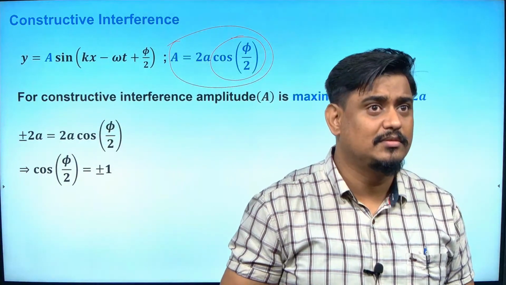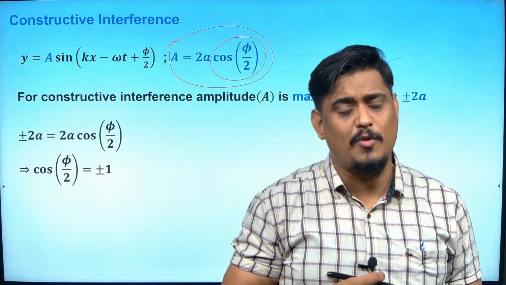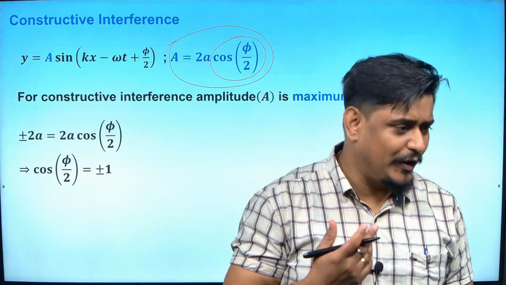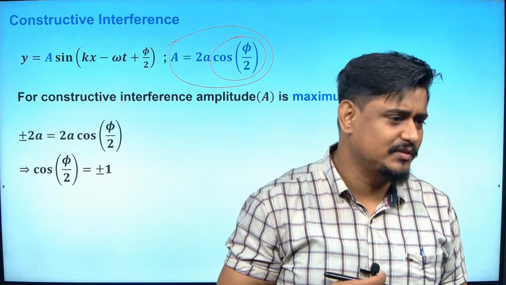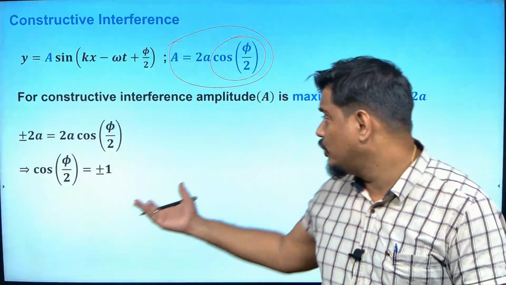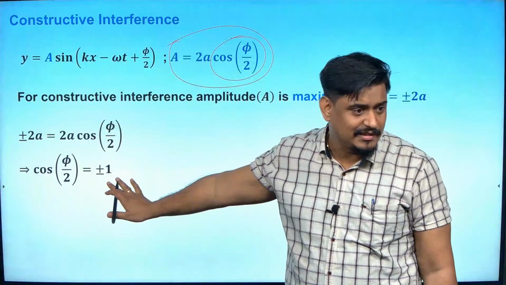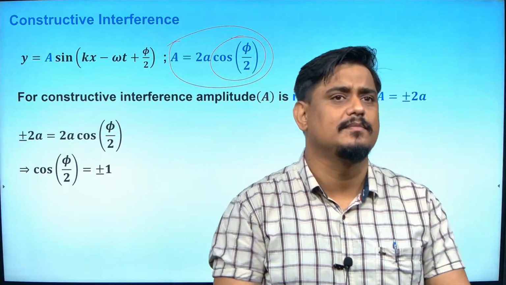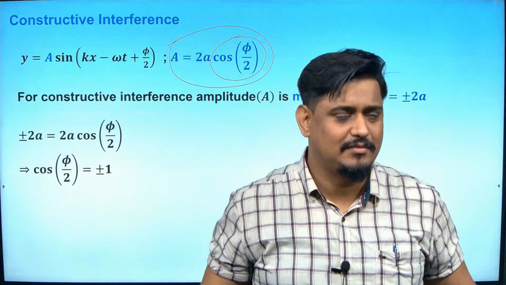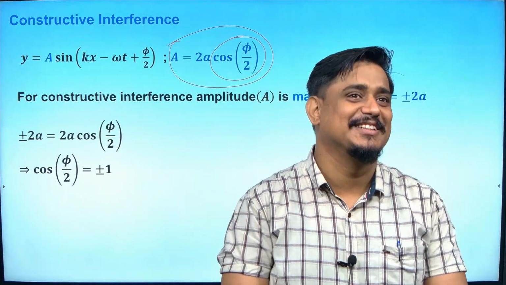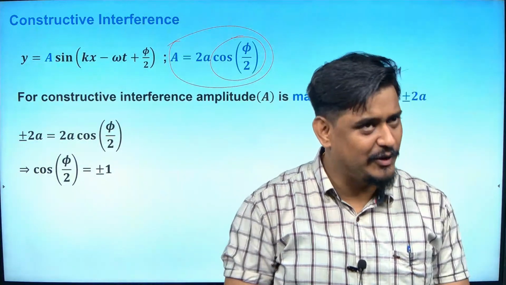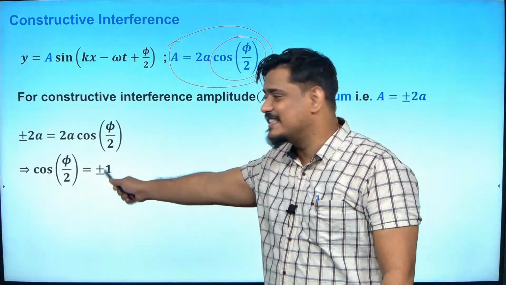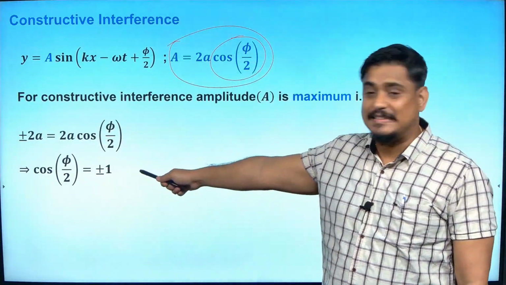Now tell me, which value of cos gives plus or minus 1? Cos 180 or cos 0? Cos 0 is how much? 1. Cos 90 is how much? 0. But there is no 0 here, so we should not talk about 90 here. So cos 0 is 1. What is cos pi? Cos pi is negative 1. Very good. Negative 1 once again is the value of maximum amplitude, right?